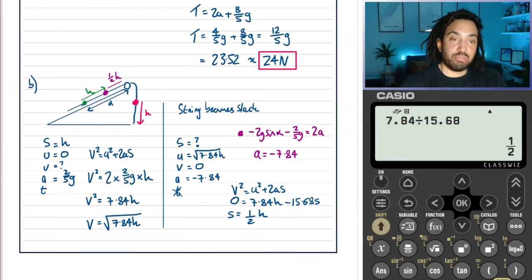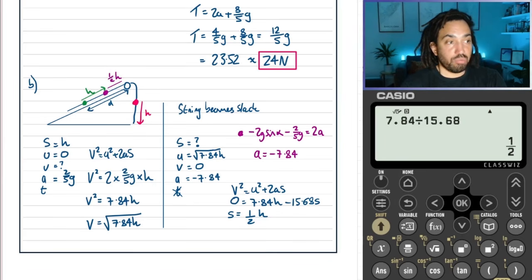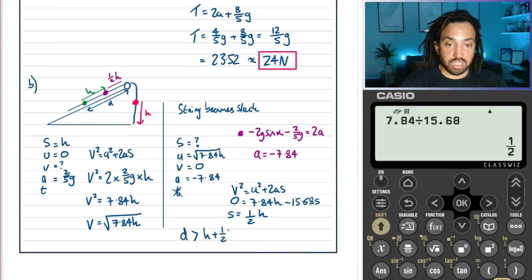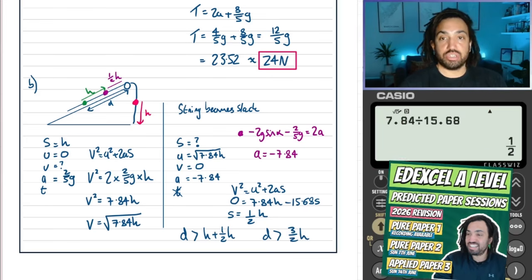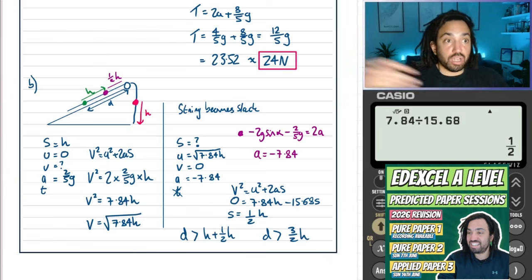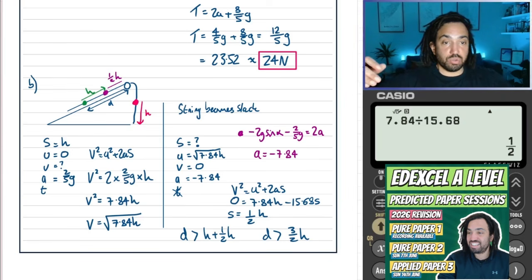So that means that how much it travels, which is 1.5 h, needs to be less than the distance d. So d is actually greater than h plus a half h. So final answer is that d is greater than 3/2 h, because d must be longer than that distance in order for it to avoid the object hitting the pulley.